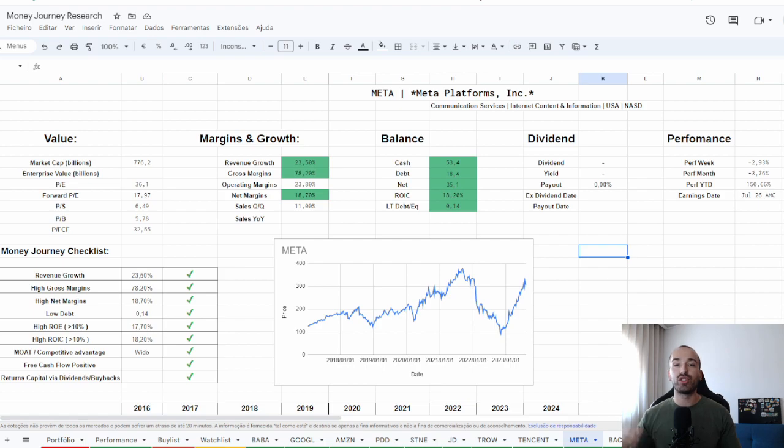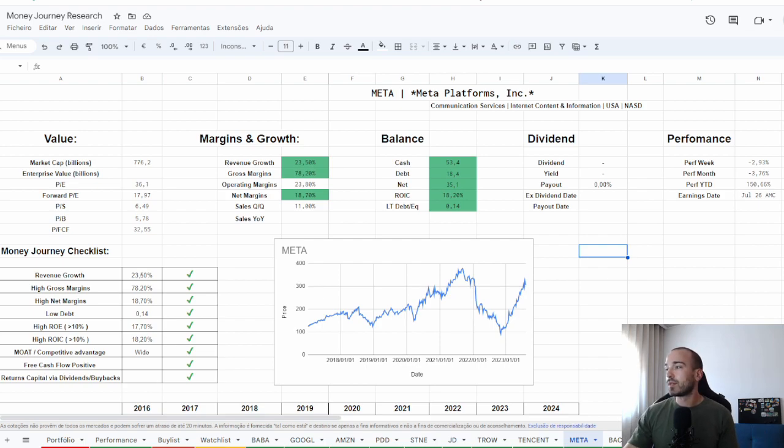In this episode I will show you how to calculate the intrinsic value of a company. In this case we will use Meta as an example. I will show you how to calculate the fair value, what price you should pay for a company, what assumptions of growth, PE, and margins you should use in your discounted cash flow analysis, how to do a discounted cash flow analysis, and how to be conservative in your analysis. So let's go into it.